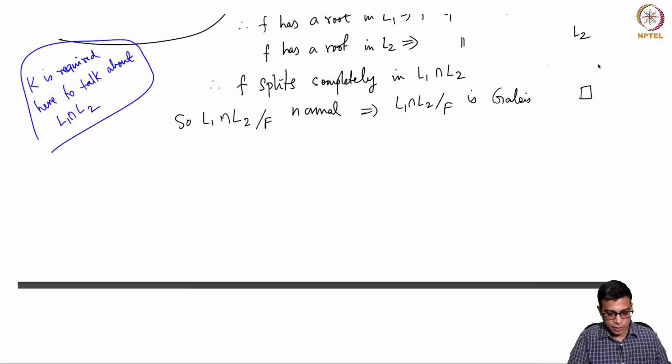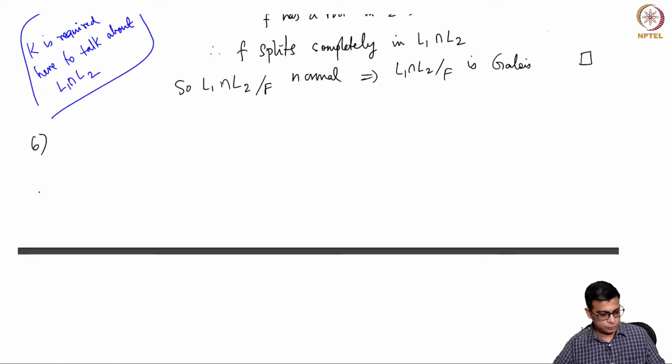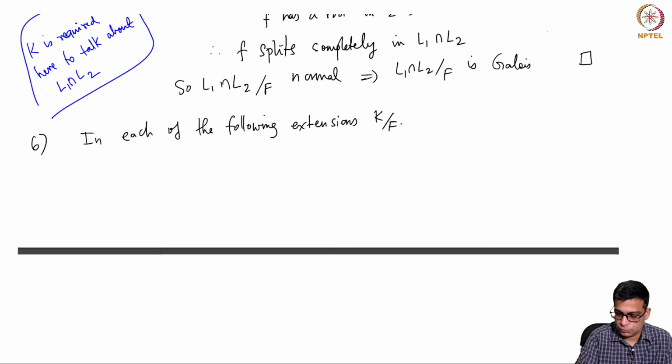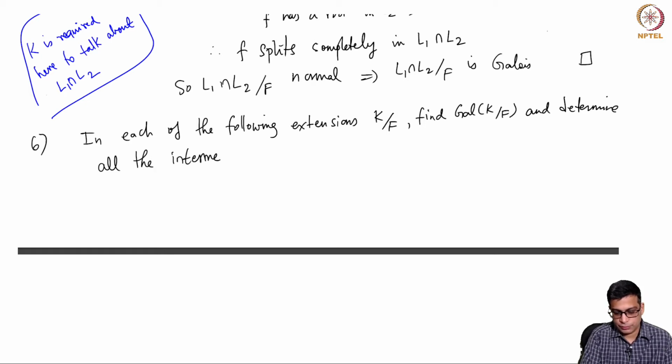So let's now look at the next problem, which asks the following. In each of the following extensions, find the Galois group and determine all the intermediate fields.